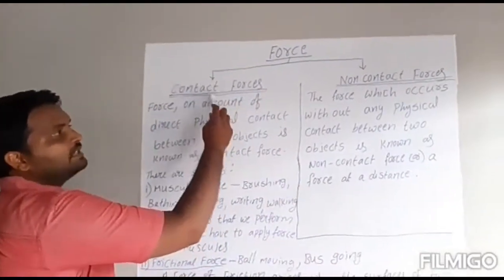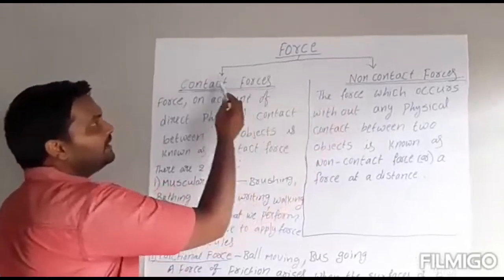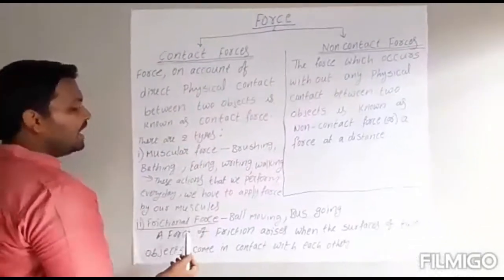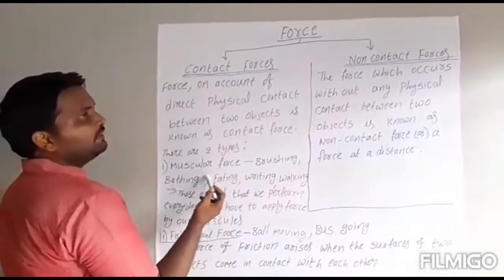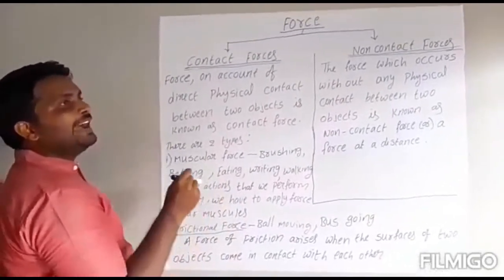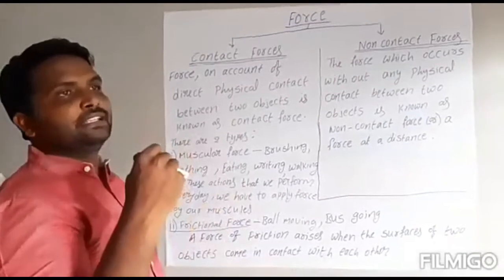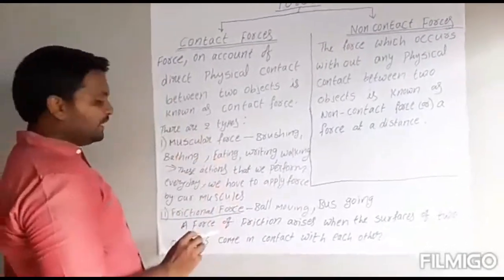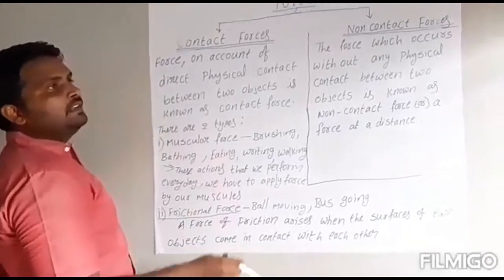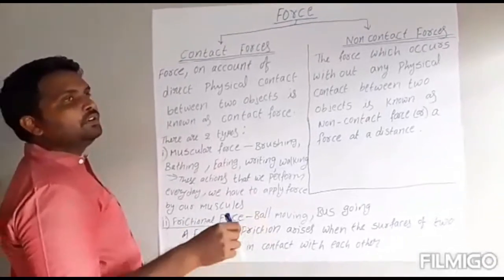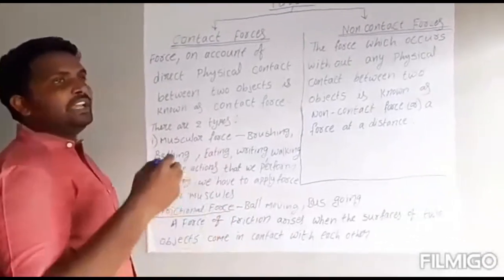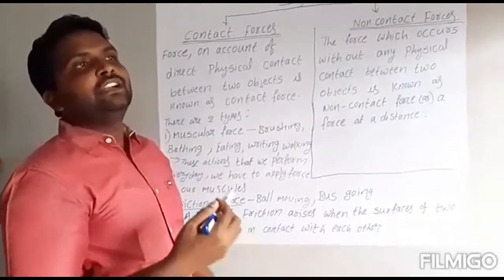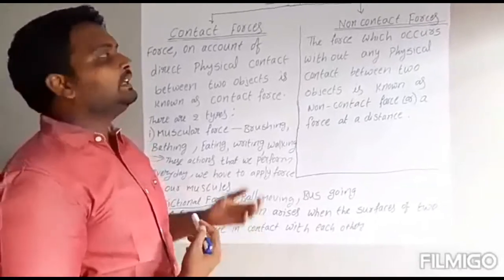So force is divided into two types. One is contact force and the next one is non-contact force. This contact force is divided again into muscular force and frictional force. Muscular force means two objects have force by muscles, energy. Then the force we call muscular force. Frictional force means when objects are moving on the road or the floor, there is frictional force between the two objects. These are the types.